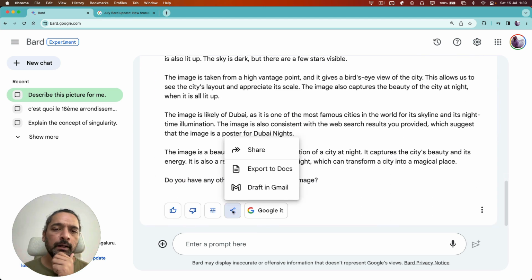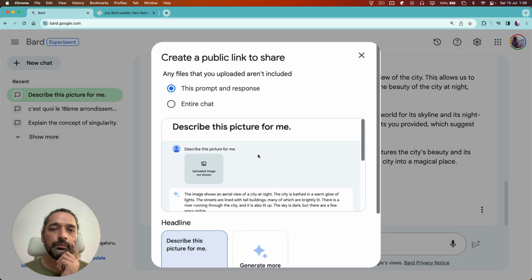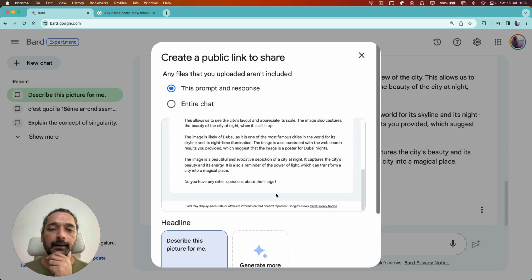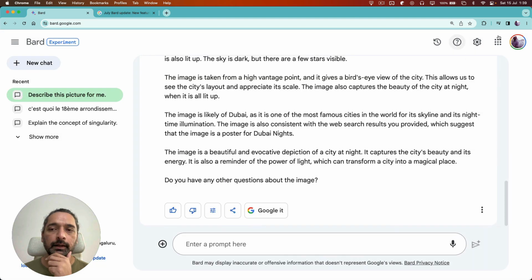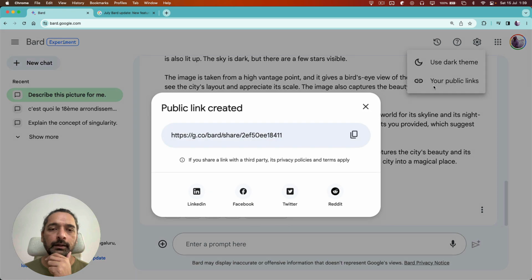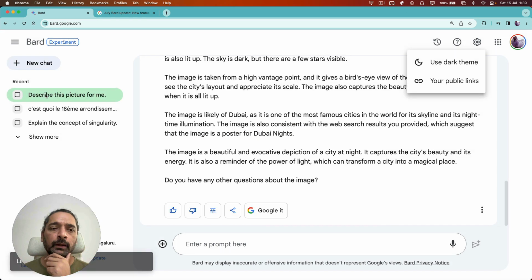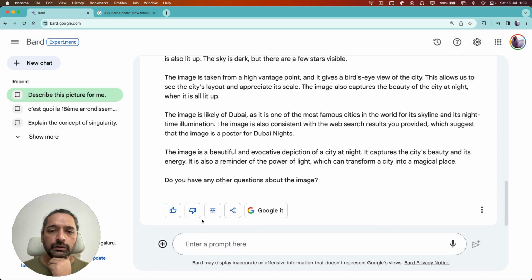A prompt response where you can say, I can share it publicly, right? So I want to give it to somebody else. I can send them a link and say, hey, go check this thing that I have. Okay, so I can create a public link, and later on I can also see my public link. So if I want to share it with somebody, I can share it here directly. So that's pretty cool. Of course, you can also send it to other places.